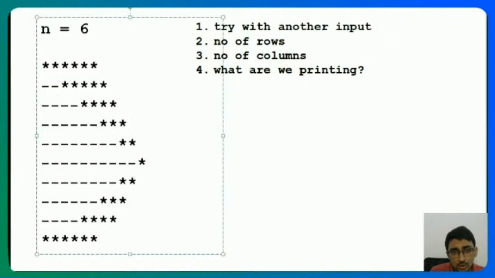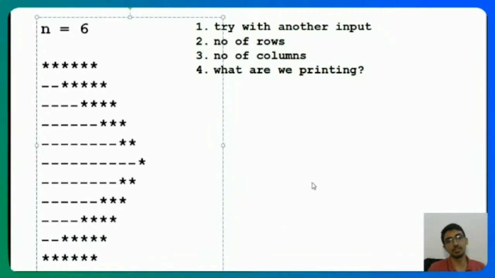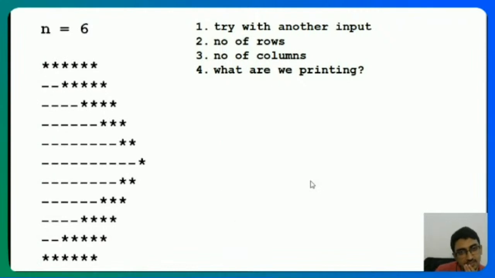Right. So this will be the case if I'm assuming n is equal to 6. Do you think so? 1, 2, 3. Did I miss something? I feel I missed something somewhere. I do feel that. Yeah, there should be one more row here. Yeah, now it makes sense. Right. So this will be the case.